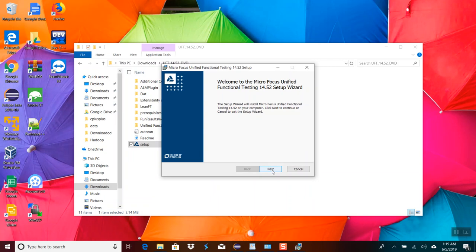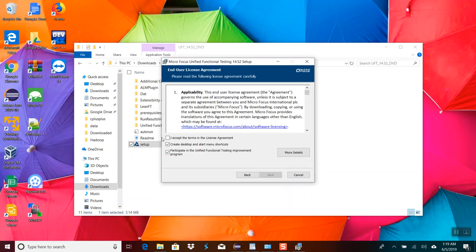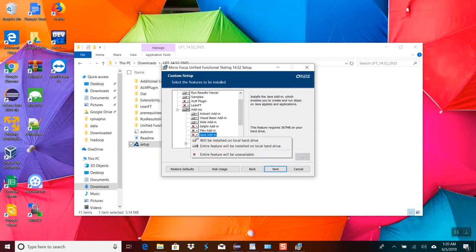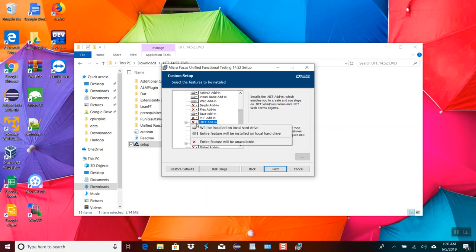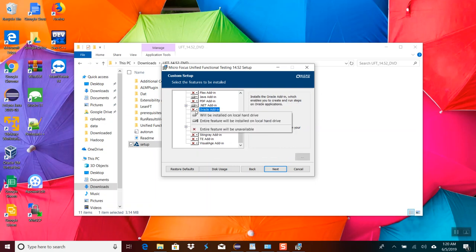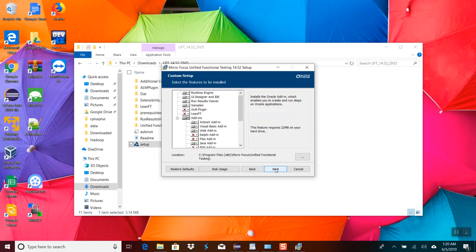After that, click the next button. Select I accept the terms in the license agreement. Click next. And these are a couple of things, since it is a free version. But if you want, you can select the Java add-in option and .NET. If you want, you can download Oracle too. It doesn't hurt. And then click the next button.